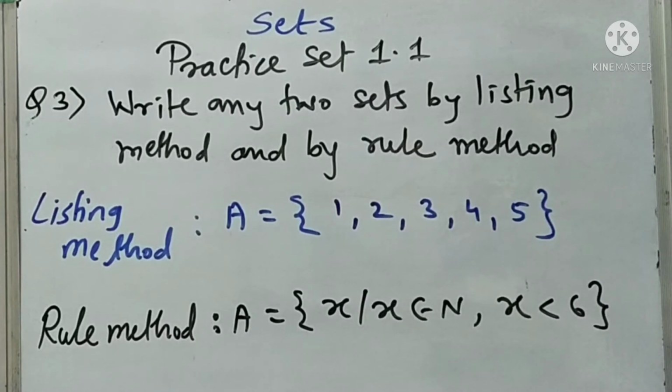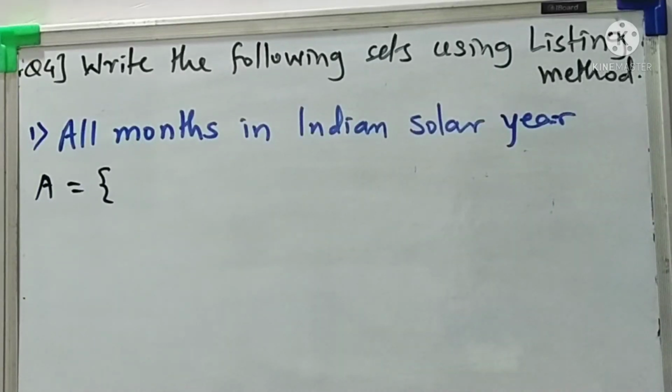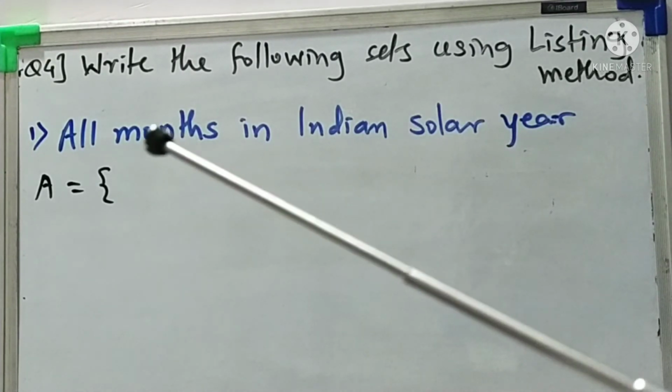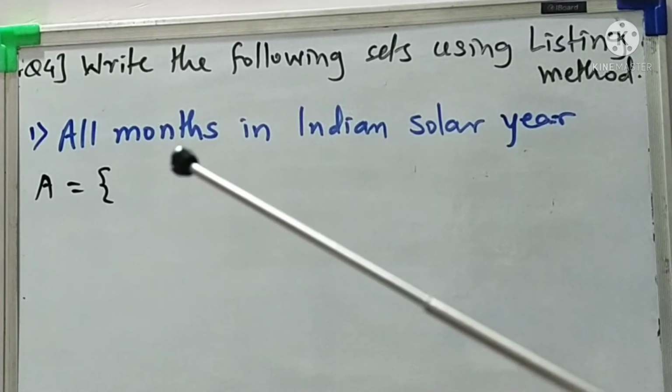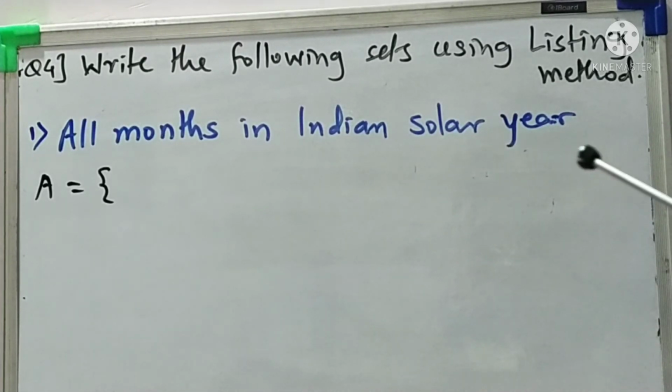Okay, fourth question is write the following sets using listing method. Means again here we have to write by listing method the set that is given in rule method. All months in Indian solar year.